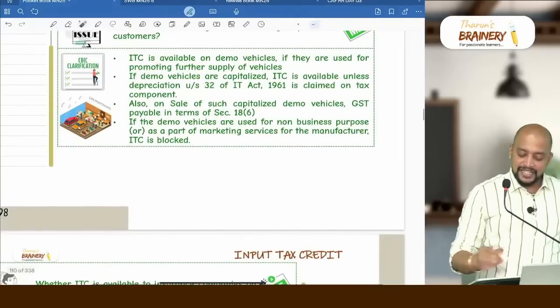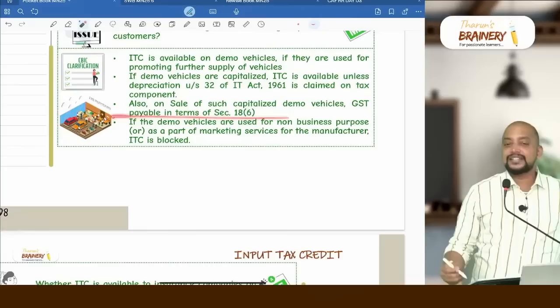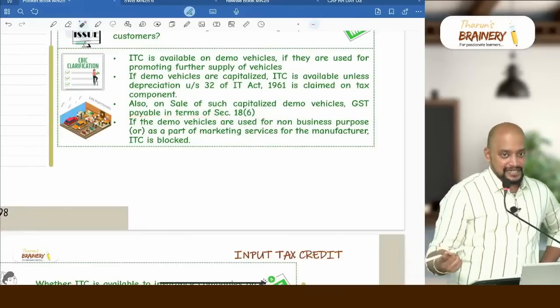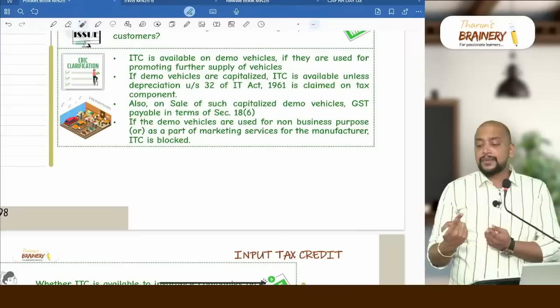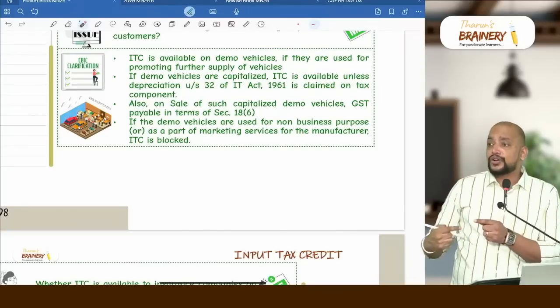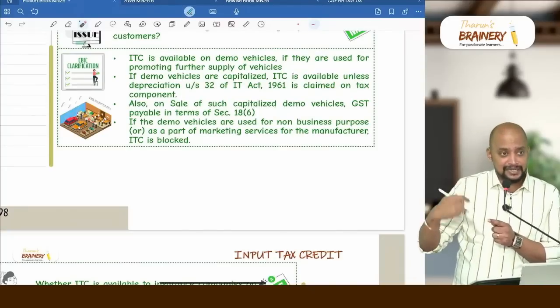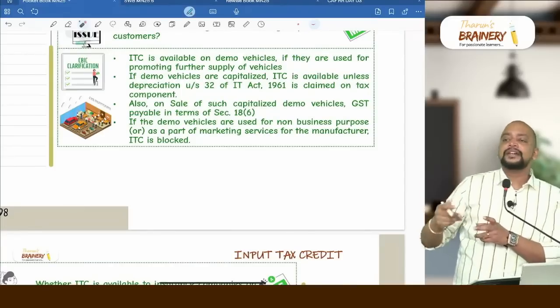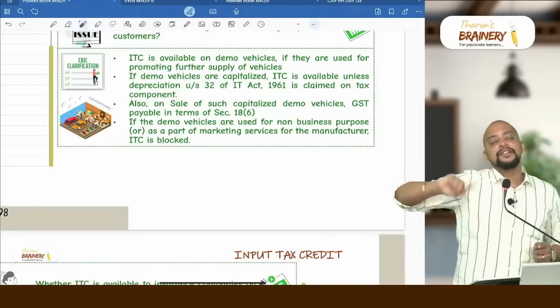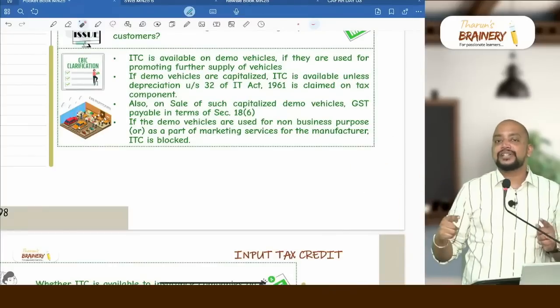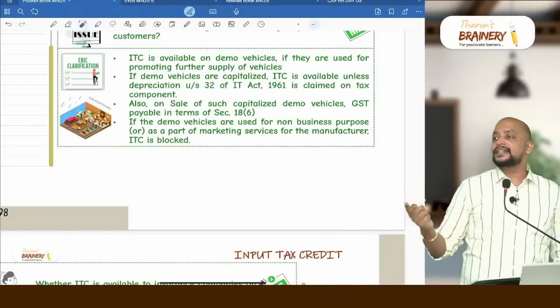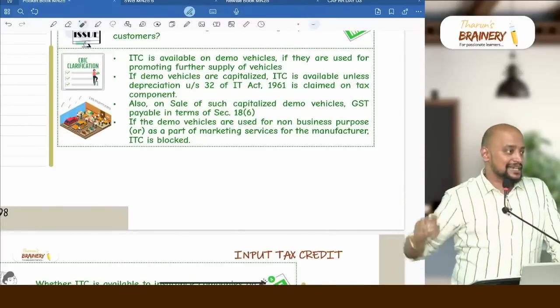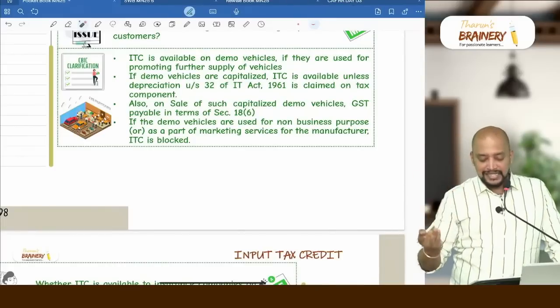Also, on sale of such capitalized demo vehicles, GST is payable in terms of 18(6). So why will 18(6) come? First I am purchasing the demo car, and the GST paid I have capitalized. I mean the GST paid I have taken as ITC, and it is capital goods on which ITC is availed. When we are disposing of, we need to pay GST in terms of 18(6), that is ITC availed minus 5% etc., or sale value, whichever is higher.